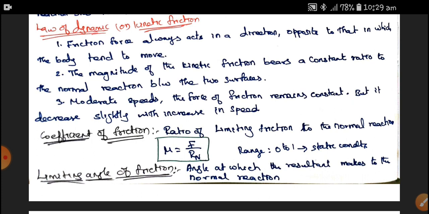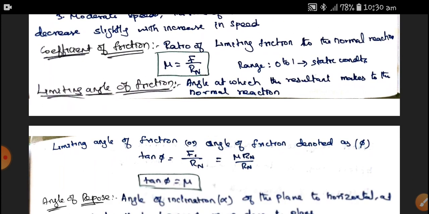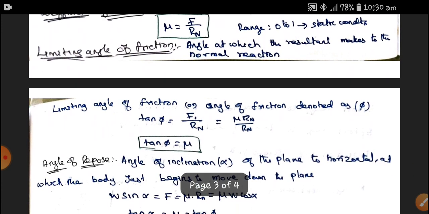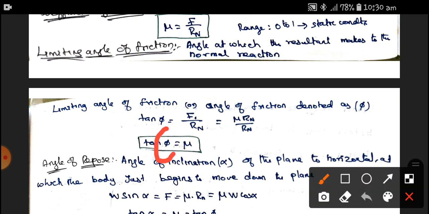Next, law of limiting angle of friction. Limiting angle of friction: the angle at which the resultant makes with the normal reaction is called the limiting angle of friction. The limiting angle of friction or angle of friction is denoted by phi. Tan phi is equal to F by Rn. We already know that F by Rn is equal to mu. Therefore, tan phi is equal to mu. That means the angle of friction depends on the coefficient of friction. This is our understanding.